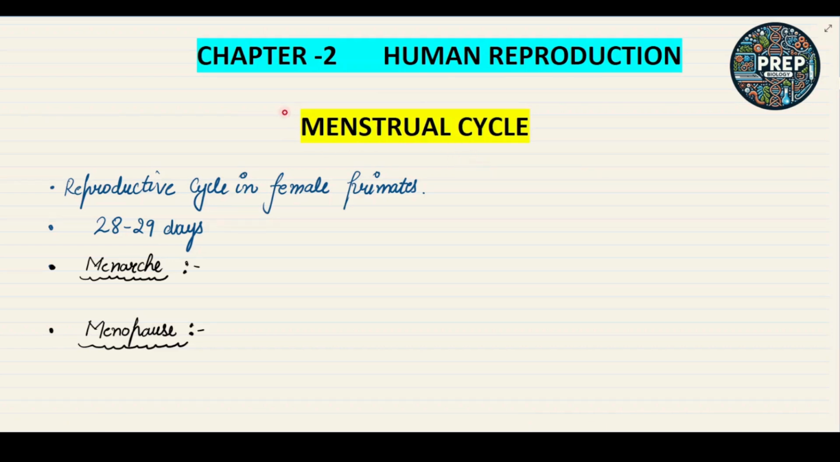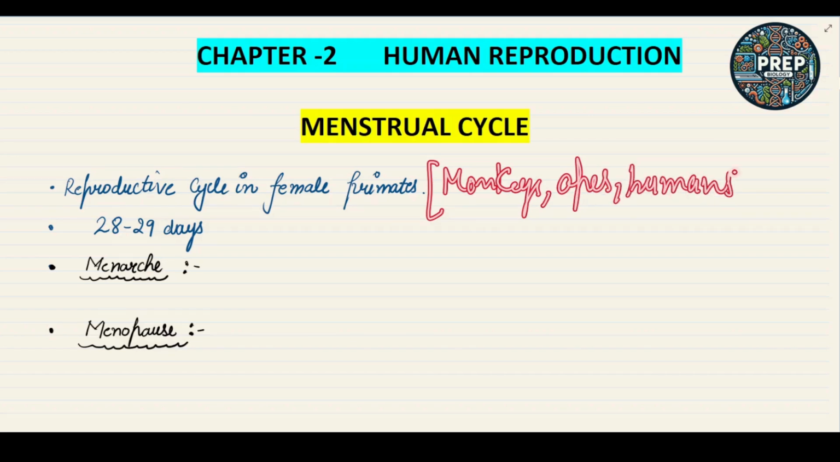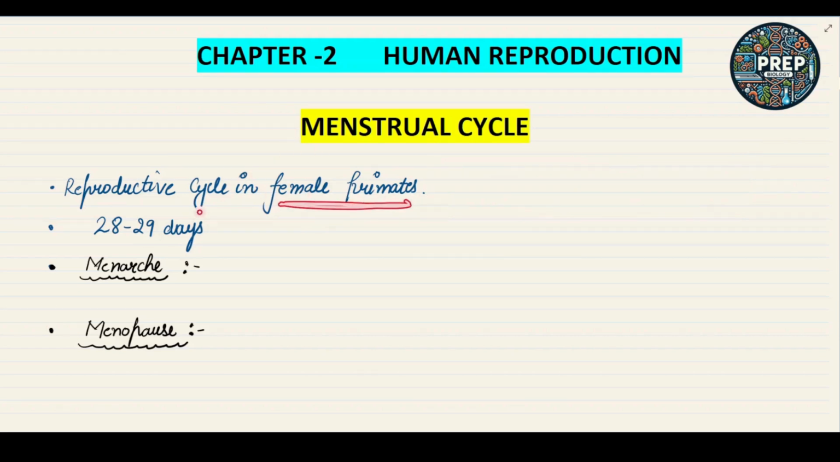So today in this lecture we are going to discuss the menstrual cycle. The menstrual cycle is the reproductive cycle in female primates. Under the primates we have monkeys, apes, humans, etc. So in female primates this reproductive cycle takes place, and that cycle is called the menstrual cycle.